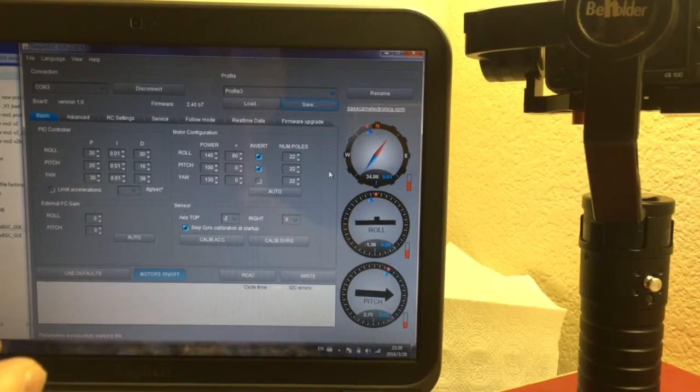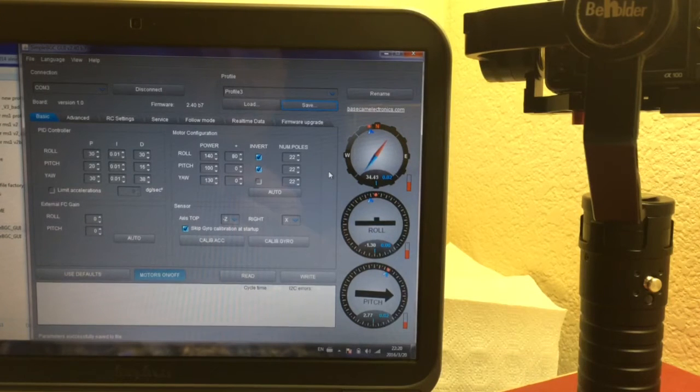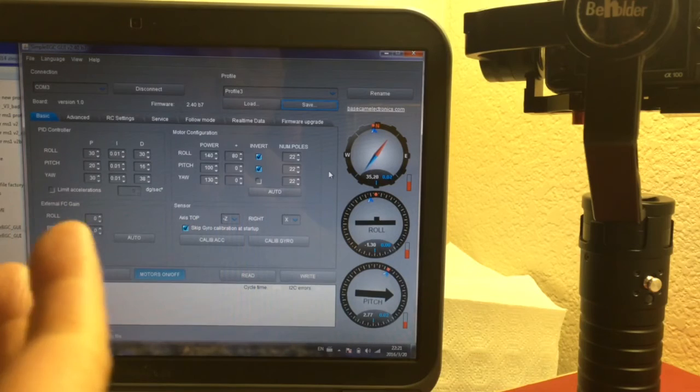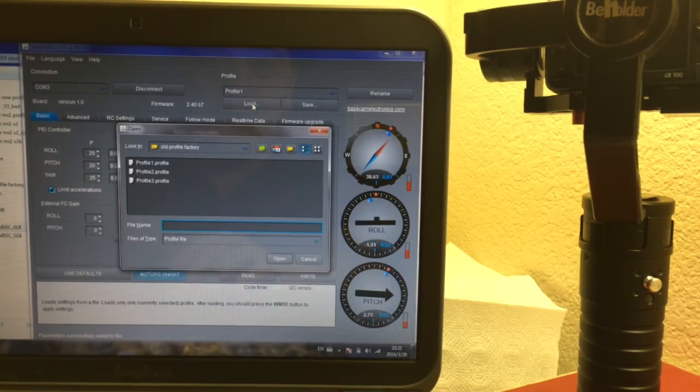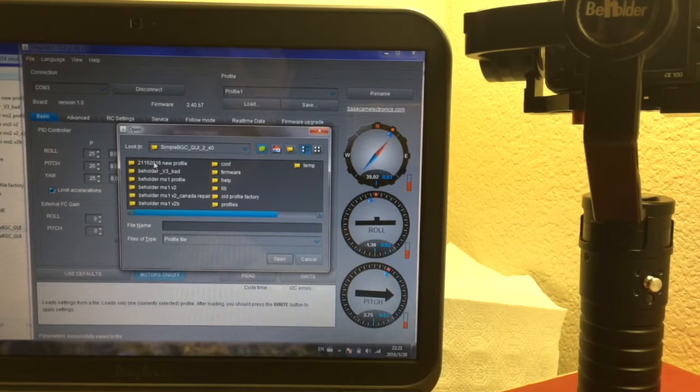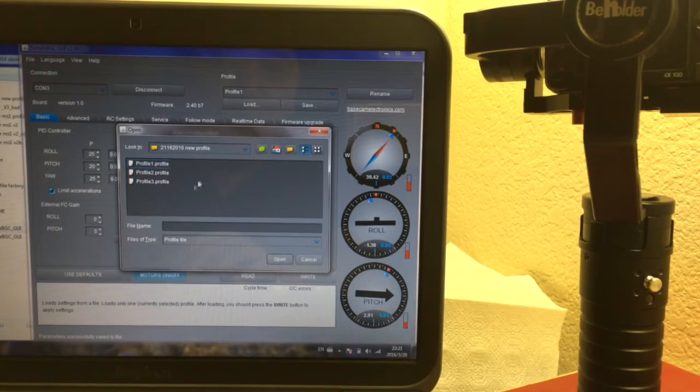For the future, if we load a new profile or we revise the old profile and the gimbal maybe didn't work very well, we can load back again. That's very safe. Okay, now let's go back to profile first. We go to profile 1 again. Let's load profile 1. Okay, here we have 3 profiles.